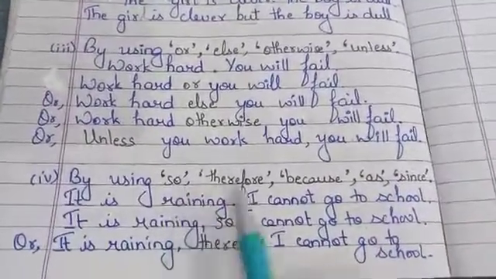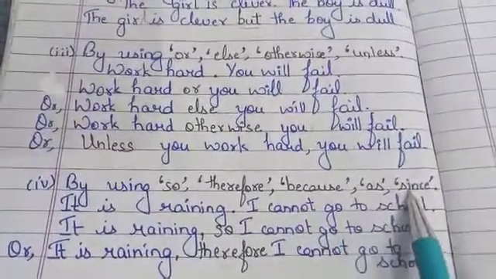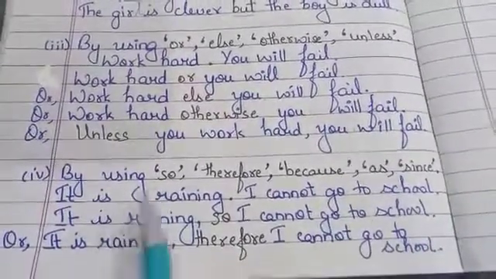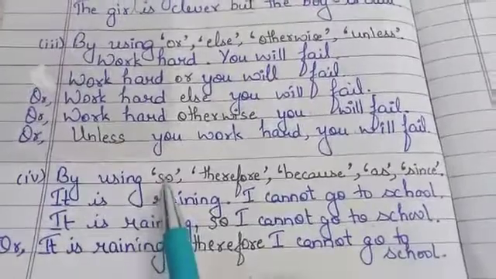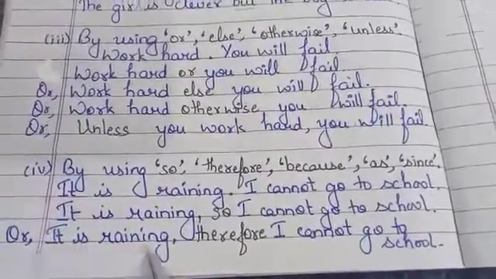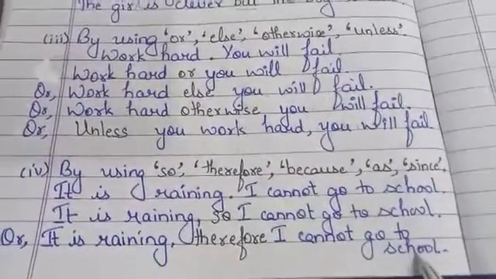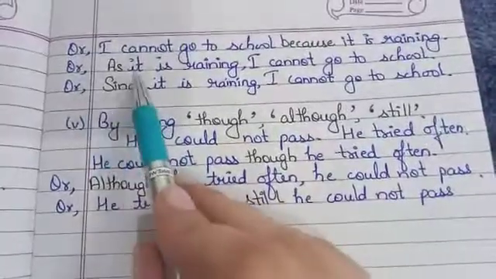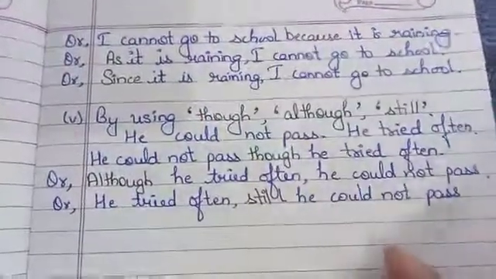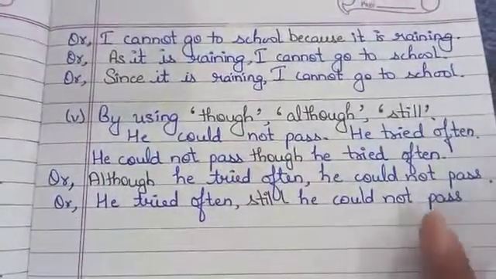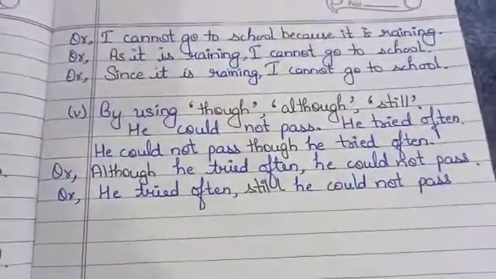Now next is the fourth one, by using so, therefore, because, as, since. It is raining, I cannot go to school. It is raining, so I cannot go to school. Or you can write, it is raining, therefore I cannot go to school. Or I cannot go to school because it is raining. Or as it is raining, I cannot go to school. Or since it is raining, I cannot go to school. We have used all these words in one sentence.